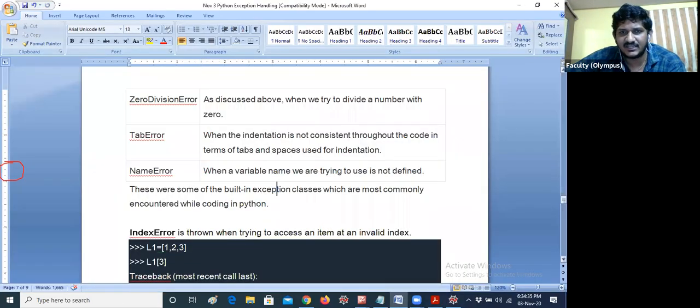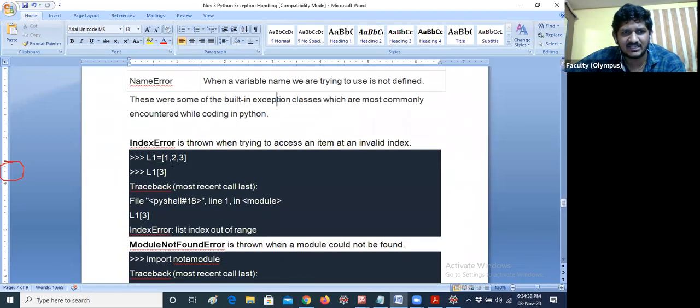But I have already given everything in the notes, like index error. Yesterday I already discussed this. Index error means, for example, L1 of 1, 2, 3.